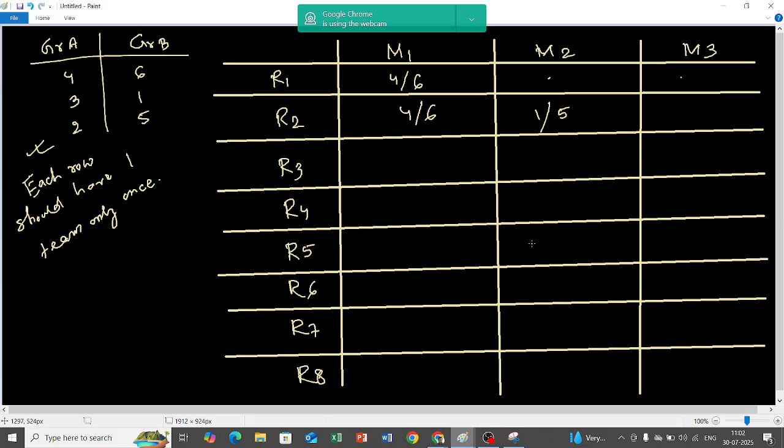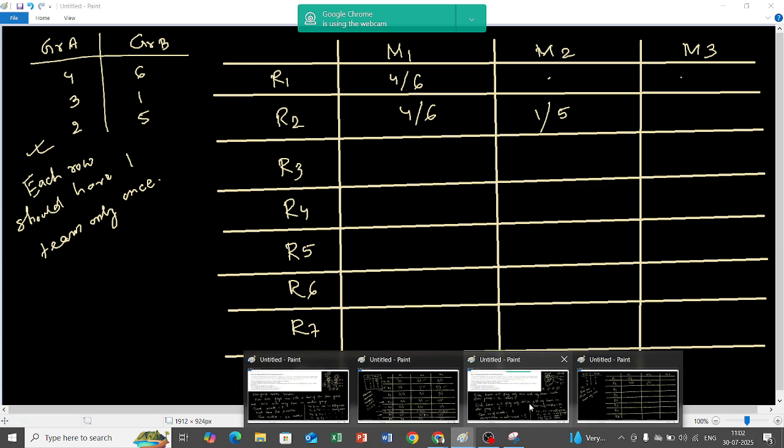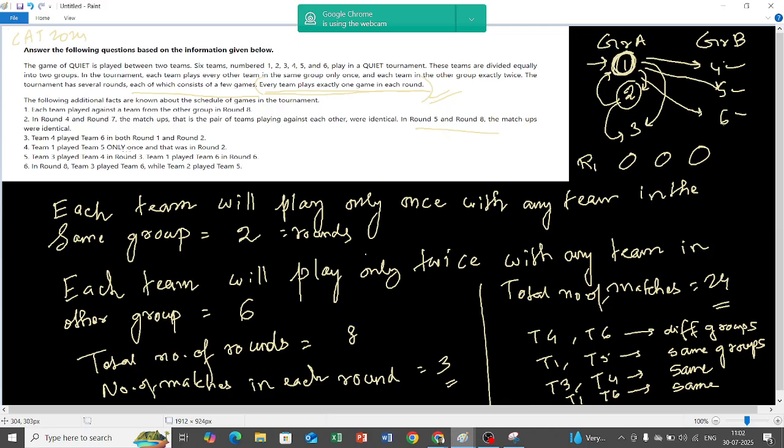Now this is slowly becoming like a Sudoku thing. You will see resemblance with Sudoku in many sums in LR. Sudoku is such a thing where in each row and each column there will be unique data like this.